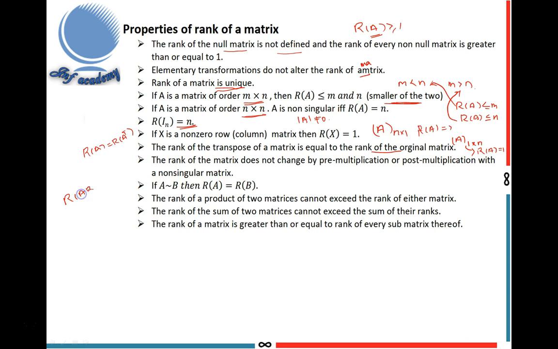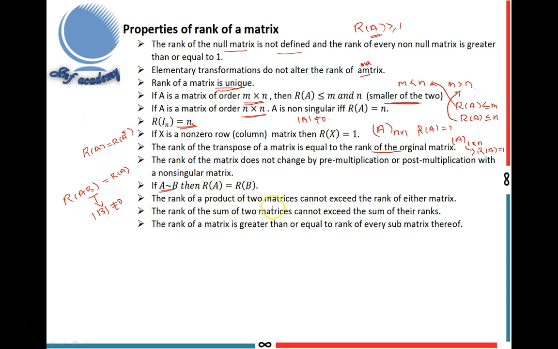R of AB equal to R of A only, because here if B is non-singular, then R of AB equal to R of A. This is the meaning. Next, if A and B are similar matrices, then R of A equal to R of B. That means similar matrices have the same rank.